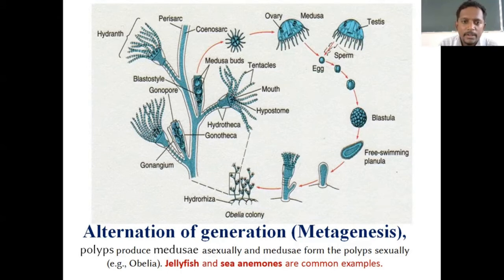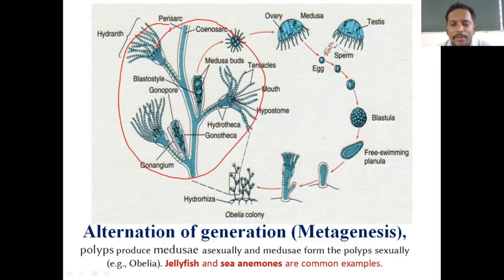Now, you can see an organism here, this one. If I ask you a question, does it look like a plant? 99% of you will tell yes, isn't it? How many plants? You will tell, sir, one plant. Now, I will modify your answers. This is not a plant.